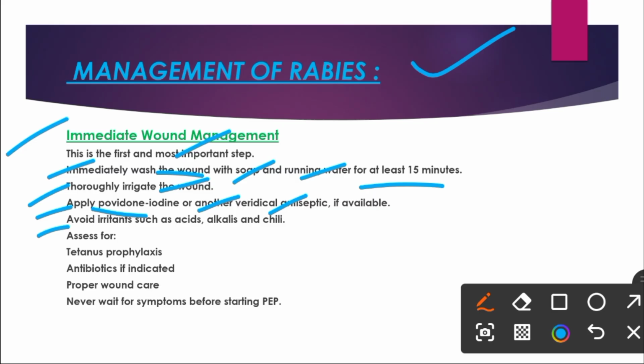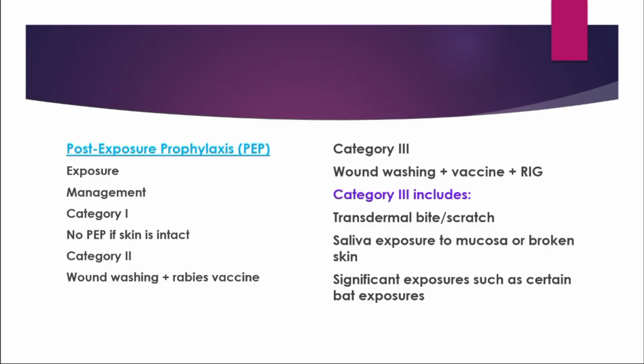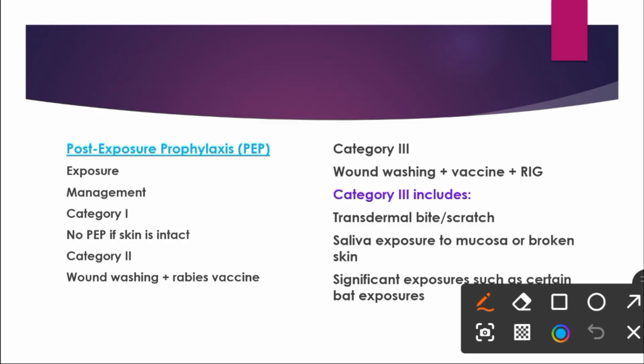Always avoid irritant substances on the wound, such as applying acids, alkalis, etc. Also assess the patient for tetanus prophylaxis, and if a secondary bacterial infection is suspected, prescribe the patient an antibiotic, do proper wound care, and never wait for the symptoms before starting post-exposure prophylaxis. The most important step in rabies management is post-exposure prophylaxis.